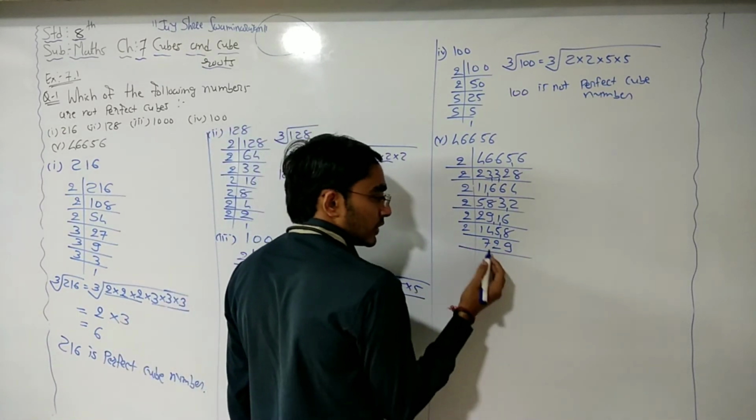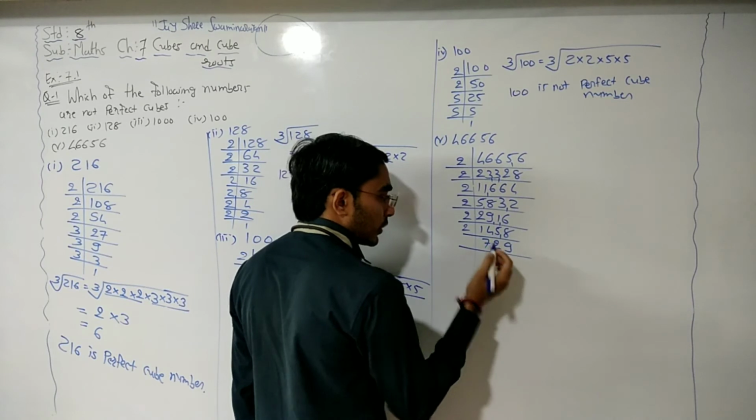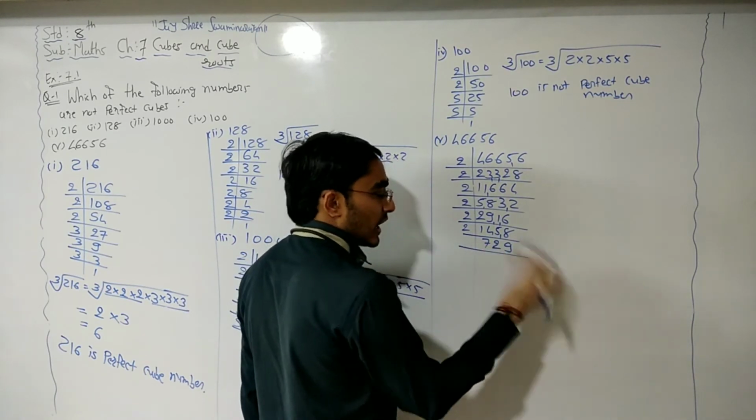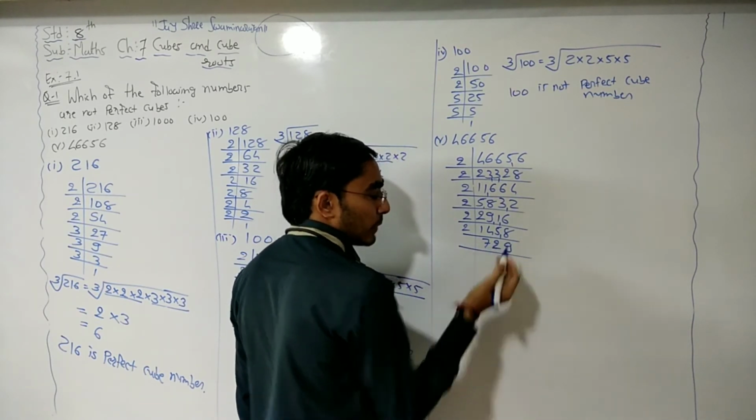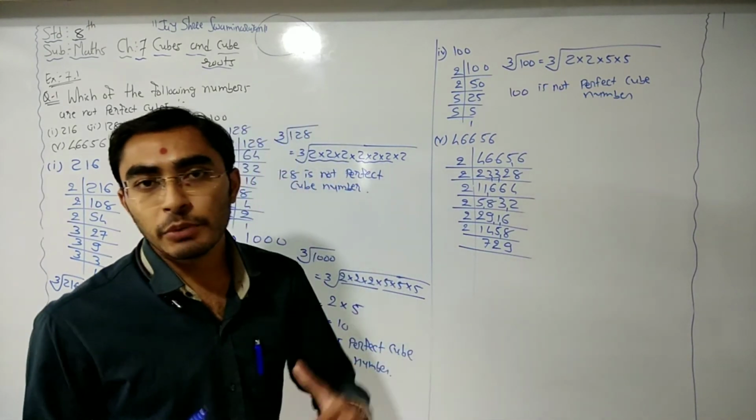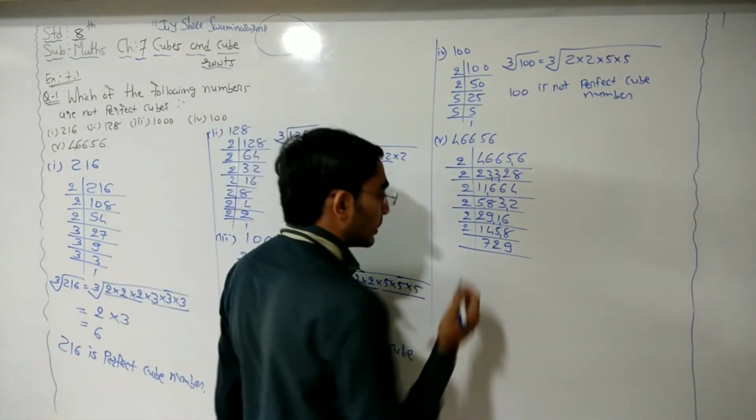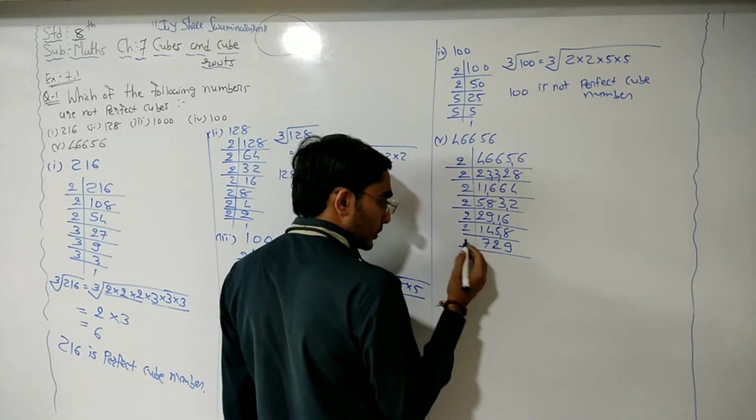Now, this is not even number, so we cannot divide with 2. So just add the numbers. 7 plus 2, 9, 9 plus 9, 18. 18 is divisible by 3. So this number is divisible by 3. This is the divisibility test of 3.